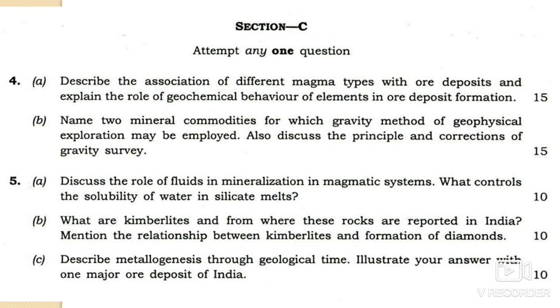So what is metallogenesis? Most of the mineral deposits of one type are formed in regions during a definite period in the earth's history, and such deposits constitute the metallogenic epochs. This process is known as metallogenesis.